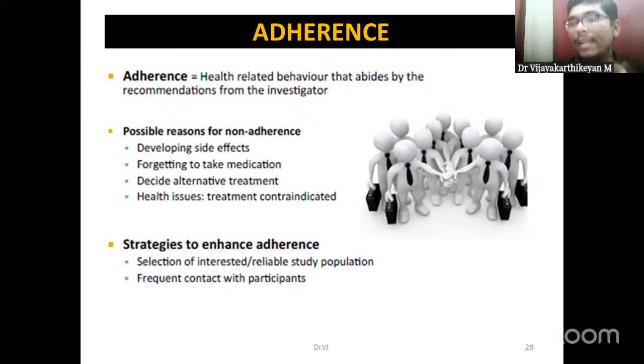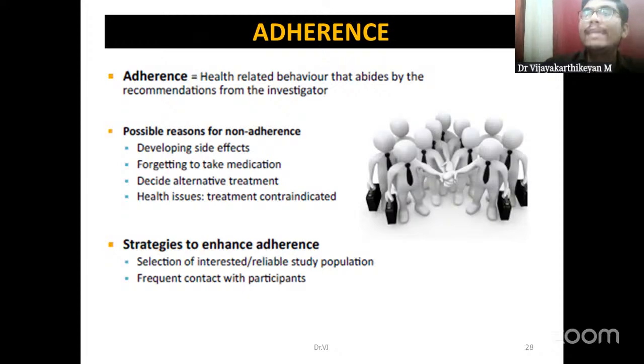To avoid this, we have to make sure that we introduce some kind of adherence strategies. Adherence maintaining strategies have to be adequately introduced or decided upon beforehand itself. They have to be regularly contacted. We have to make sure that they are following the interventions. Some kind of mechanism should be there. And also during the periods of evaluation of the outcome, we have to make sure that they follow the interventions.